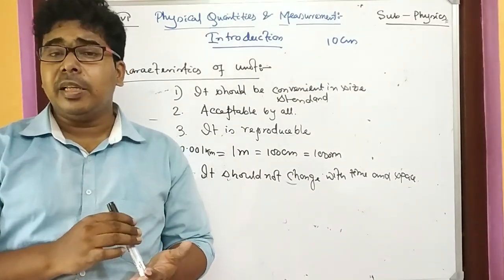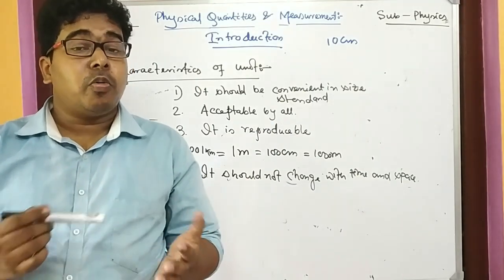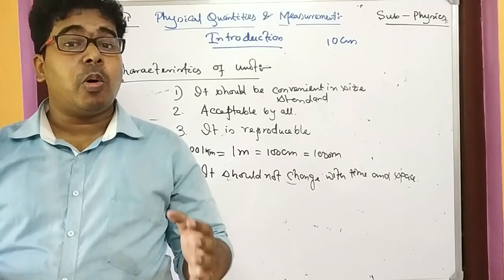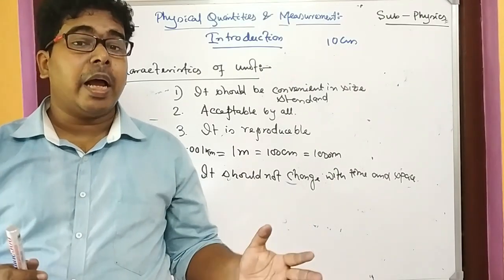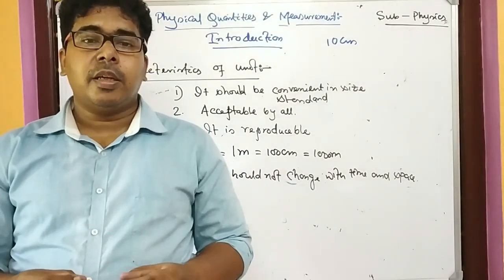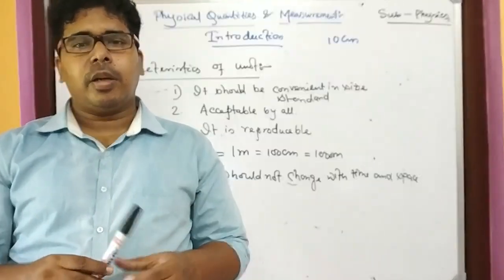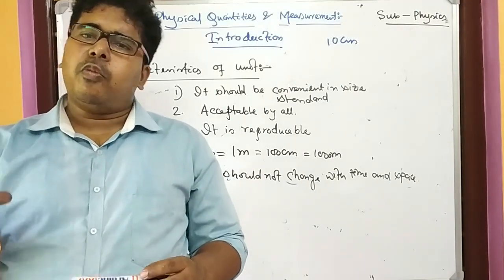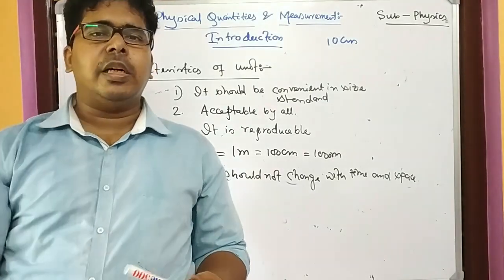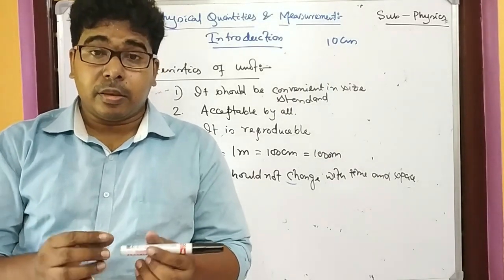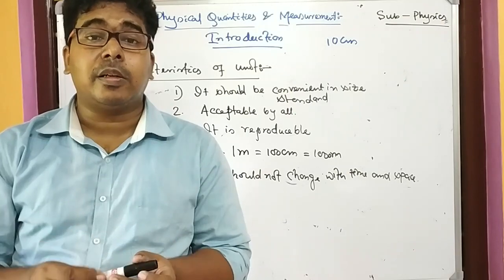Because whenever I have taken it to another space, it is melted. So whatever unit or standard thing I have taken, that should be the same for different time and different place. If you have taken one substance, it is rusting. Assume it's an iron rod you have taken as a standard thing, and after 1000 years, as there is rust, the length is decreased, or the length is increased.